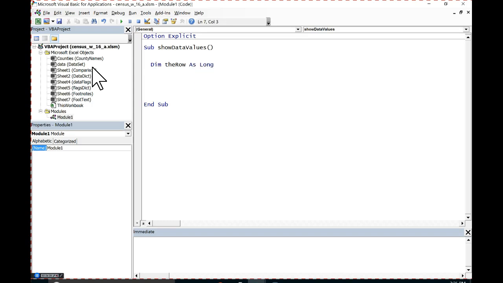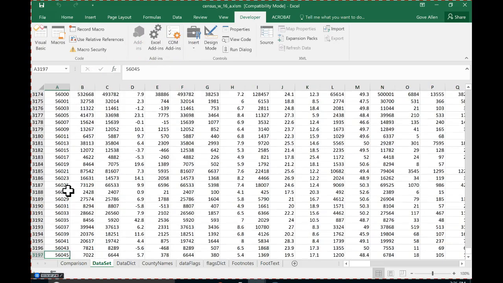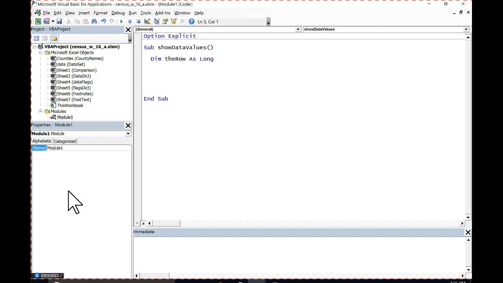And to me, it's just a habit. It's a reference to a row, the type should be long. Reference to the column, there's only 16,000 columns, so if I'm making a reference to a column, integer is just fine. Now, for this application, integer would be fine for the row because I've got several hundred rows of data that I'm looking at. Oh no, several thousand rows of data. So I've still got 10 times the range that I would otherwise need. So either one would work just fine.